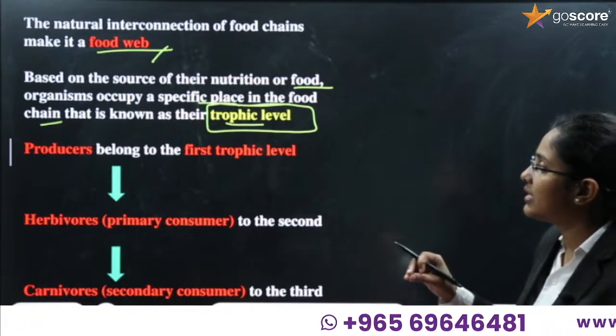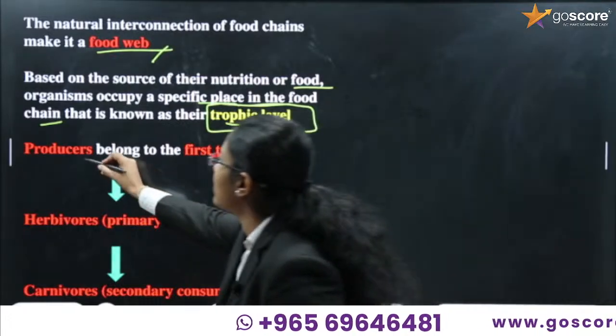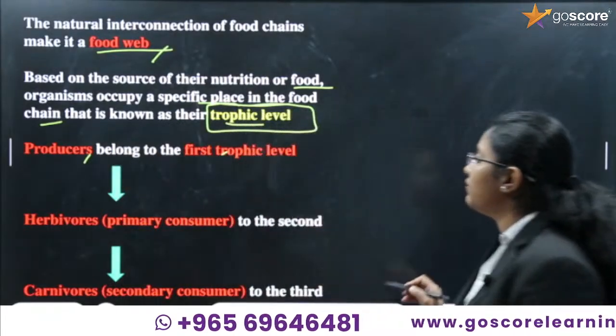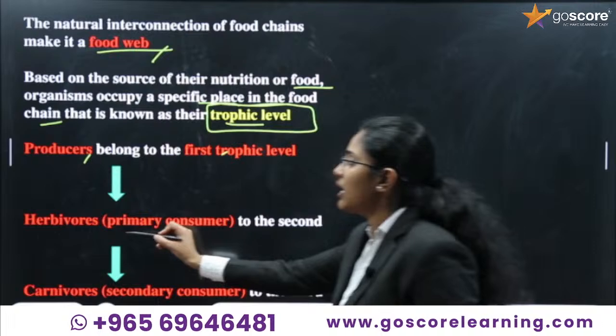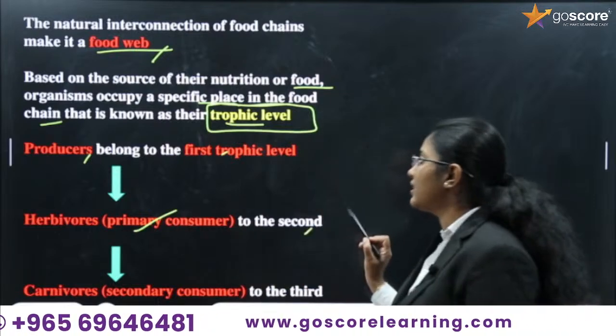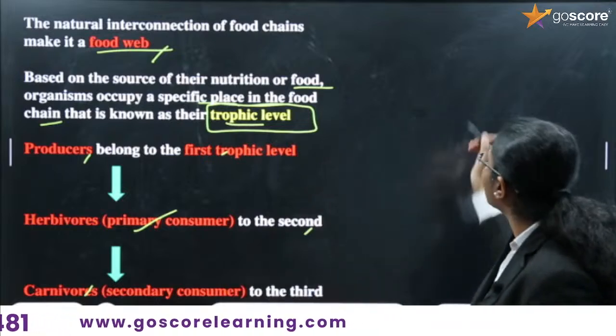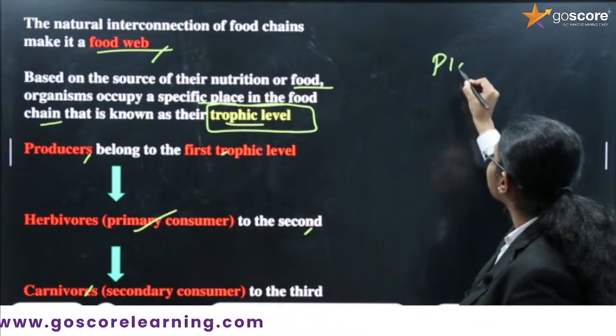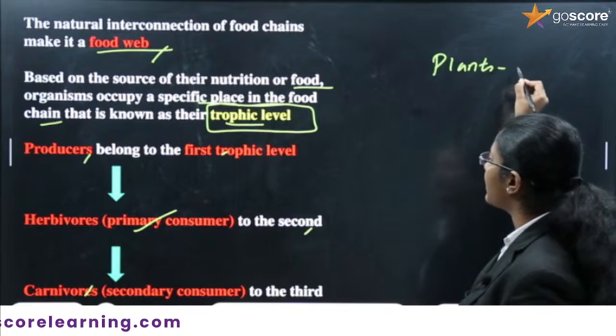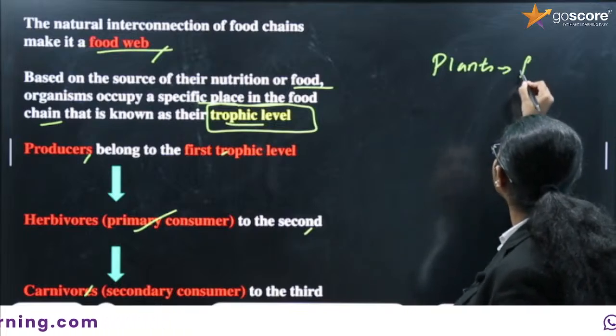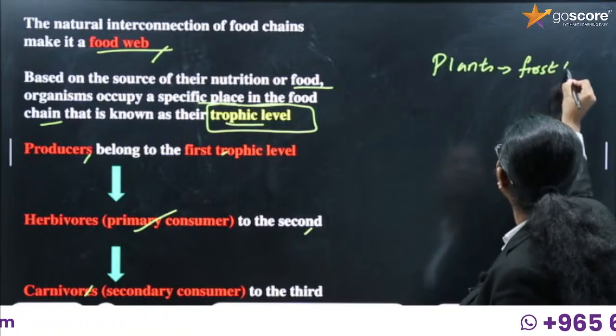As I have already said, producers are the first trophic level. Herbivores are considered primary consumers, the second trophic level. Carnivores are the third trophic level. So plants belong to the first trophic level.